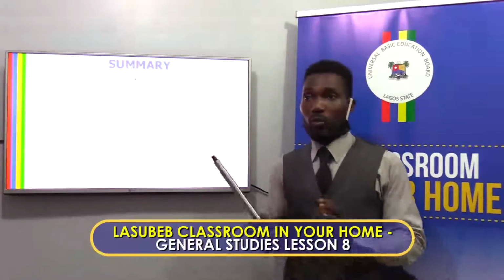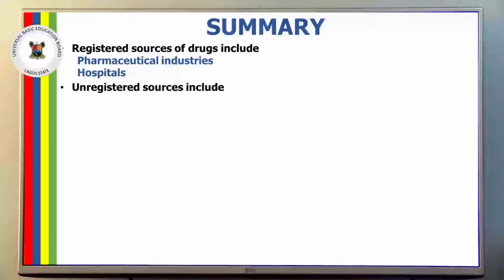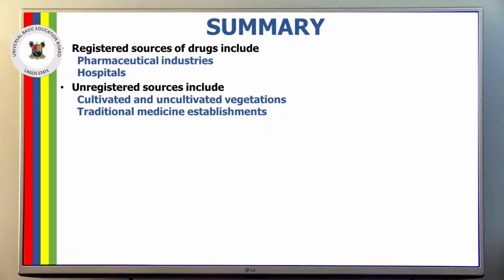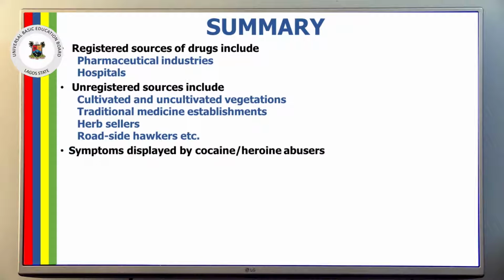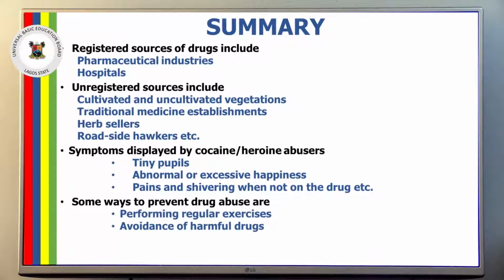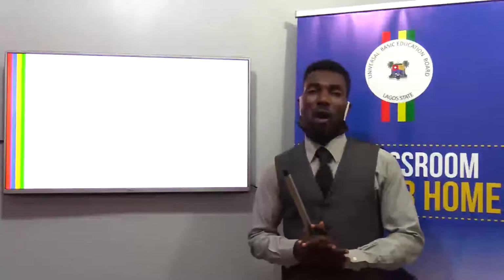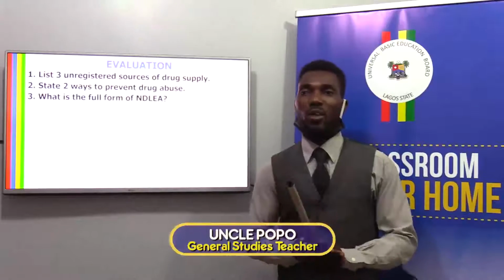Today, we have successfully talked about the registered sources of drugs, and we mentioned pharmaceutical industries and hospitals, and unregistered sources of drugs, the herb sellers and the roadside hawkers. We've also talked and showed you the cocaine or heroin users, the kind of behavior they put up after using the drugs. We've successfully talked about some ways to prevent drug abuse. So, that is all we have for you today, but that's not the end.